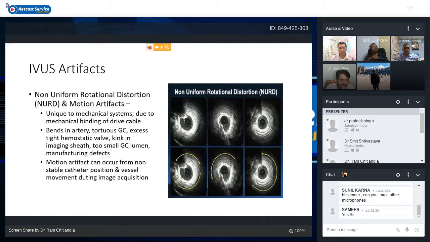So it does not allow the drive shaft to rotate inside the protective sheath. It can be due to an excessively tight hemostatic valve, which does not allow the rotation, a kink in the imaging sheath, or a very small guide catheter lumen. Suppose we are using a 6 French Opticross in a 5 French guide, so it can be difficult to get good images, and it can also be due to a manufacturing defect in the IVUS catheter. Also, there are other motion artifacts which can occur from a non-stable guide catheter position and vessel movement during image acquisition. Sometimes the RCA moves across a very broad range, so we can get some motion artifacts.